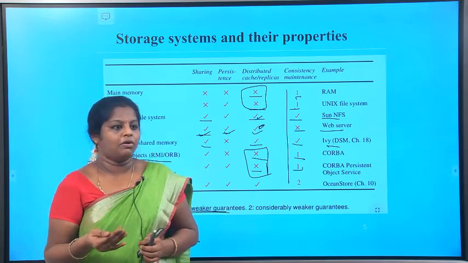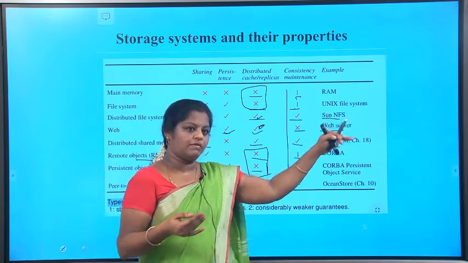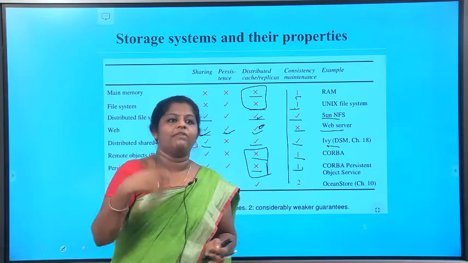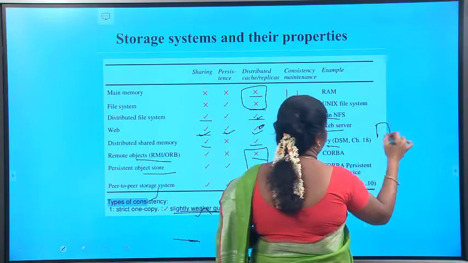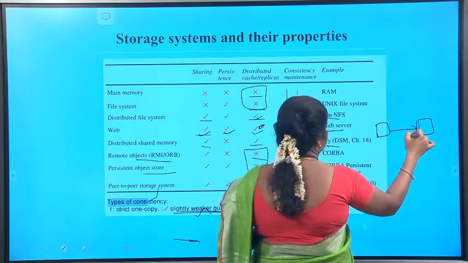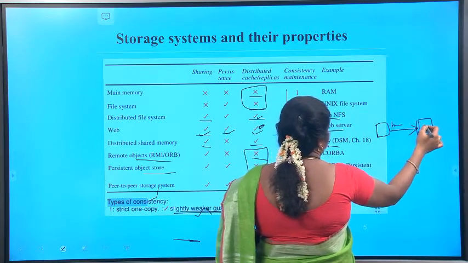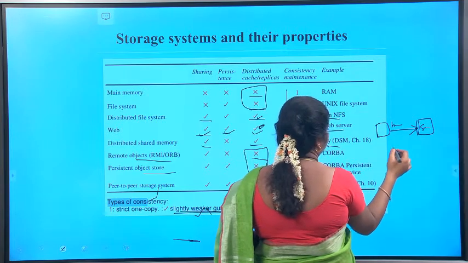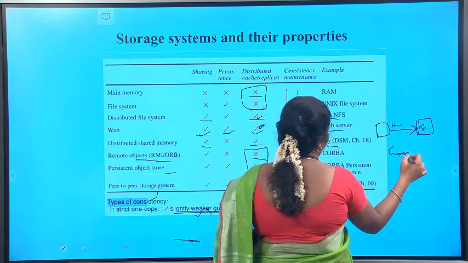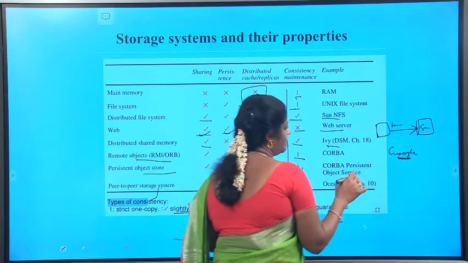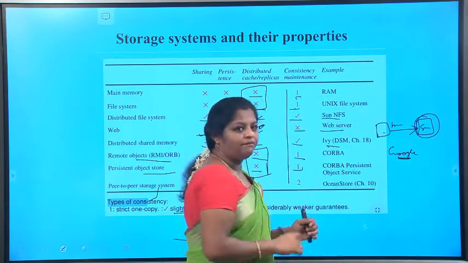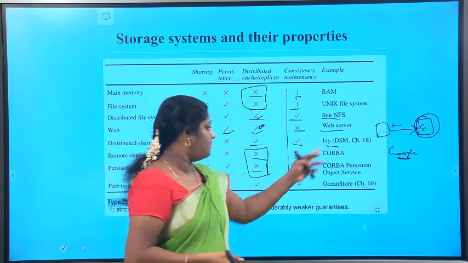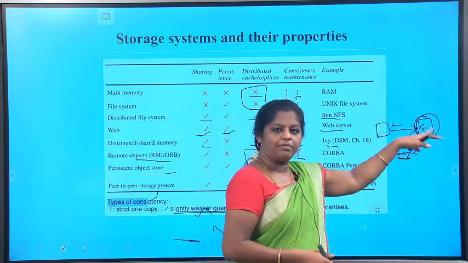Why? Because that is maintained by the original server, so the web client couldn't notice when it is updated. For example, suppose you are a client requesting something through a web browser, such as Google Chrome, from some web server. You don't know whether the information stored in the web server is being updated. Whatever you request, the server sends it to you.